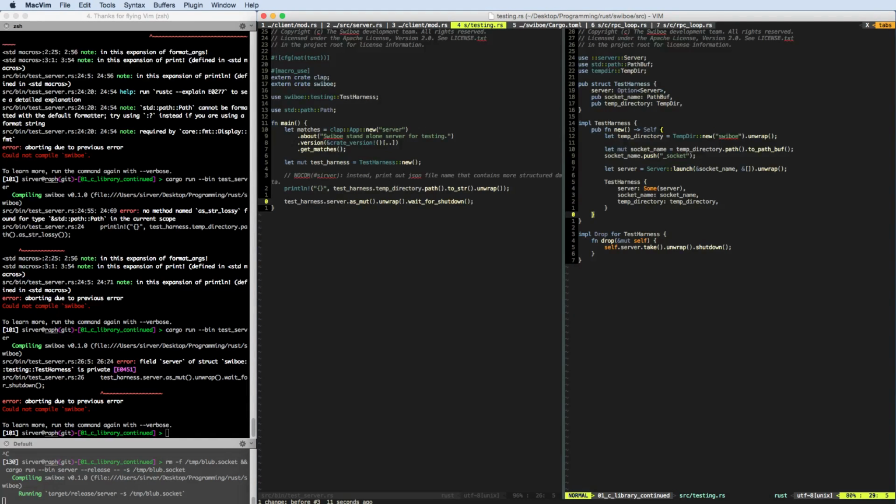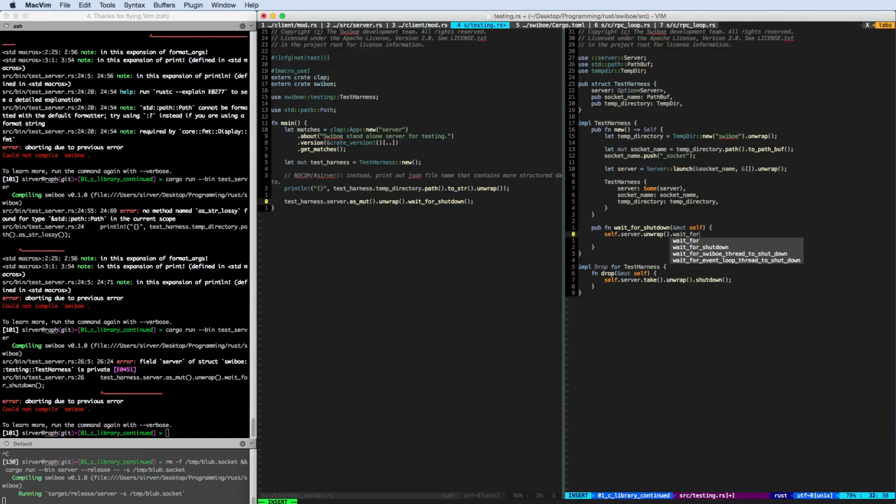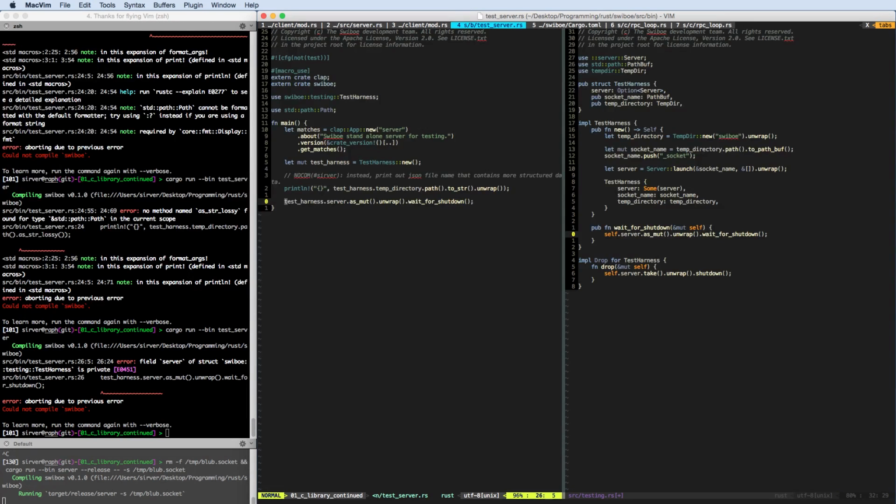We can say something like pub fn wait for shutdown, and that takes a mutable self, and then call self server unwrap wait for shutdown. Like so. Then we have here also a wait for shutdown.